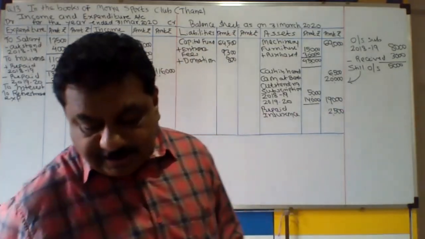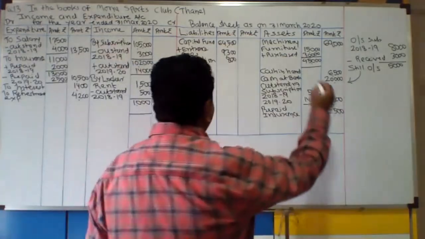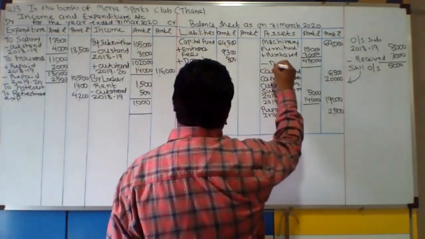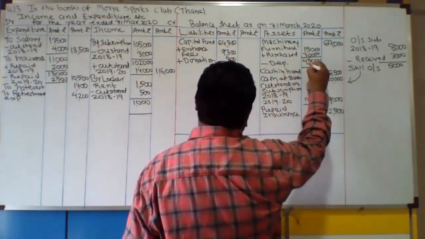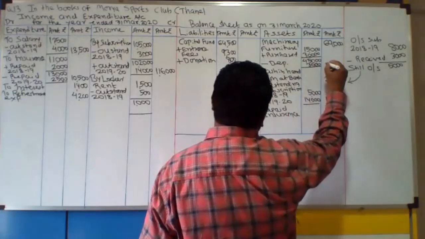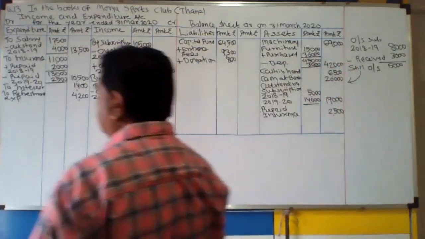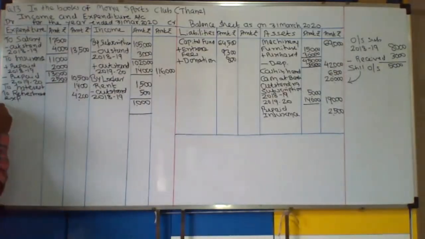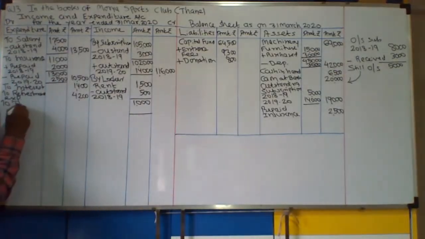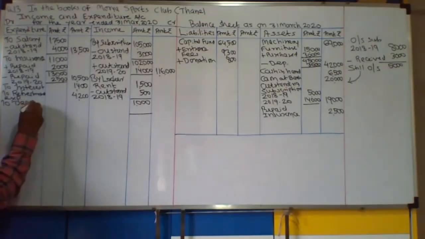Depreciate furniture by 3,000 rupees. Simple adjustment. Less from furniture and to be recorded to expenditure side. To depreciation on furniture.